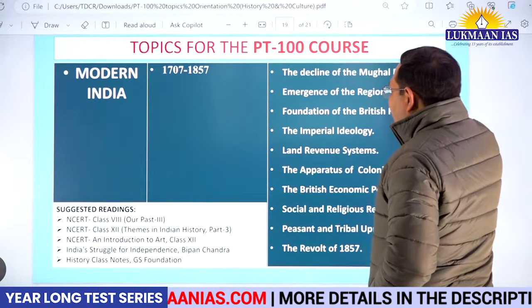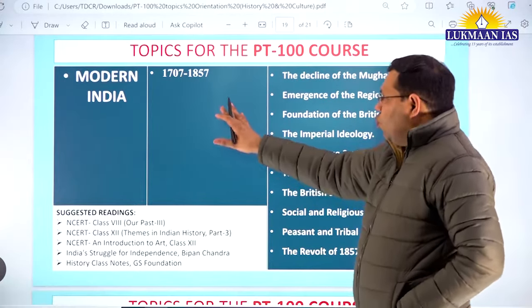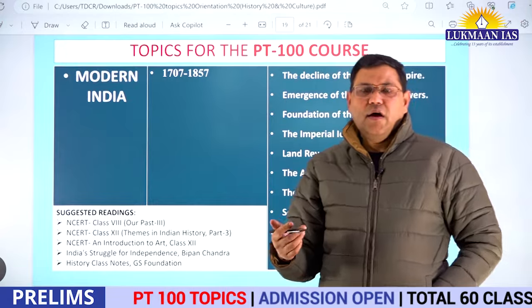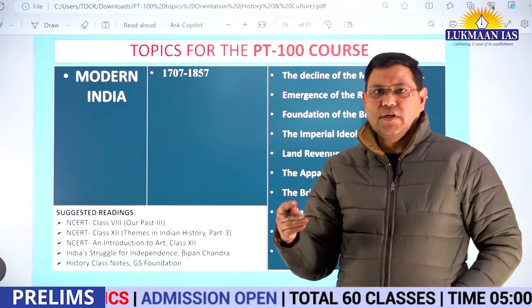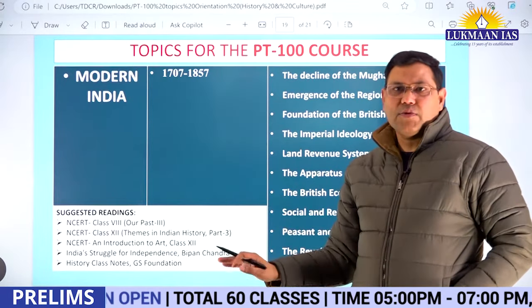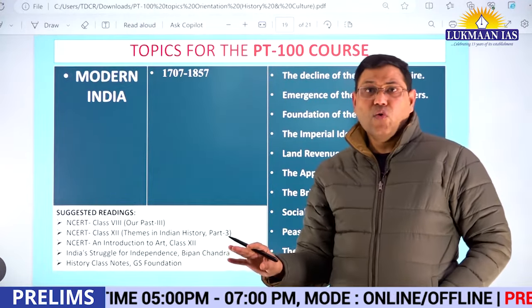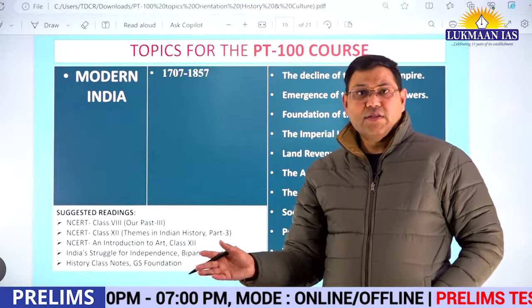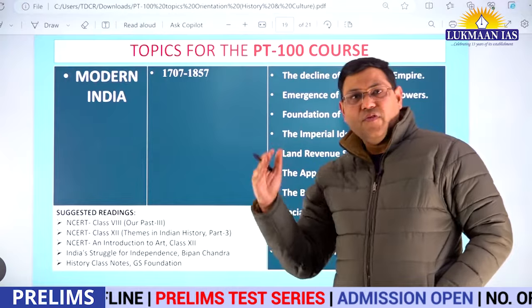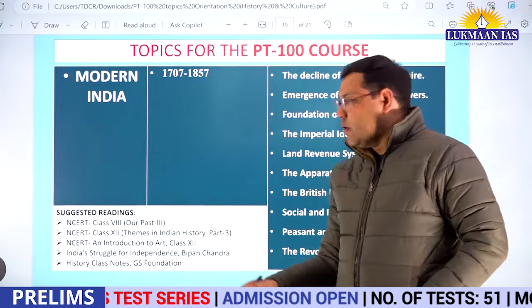When it comes to modern India, for your convenience, we are dividing our lectures and tests in such a manner that each and every aspect of modern India is covered. In totality, there are 25 topics which we are going to cover in tests as well as lectures. 1707 to 1857 is the first part and 1857 to 1947 is the second part.